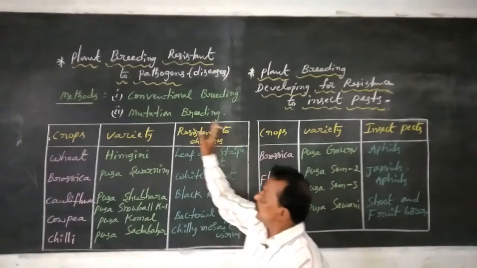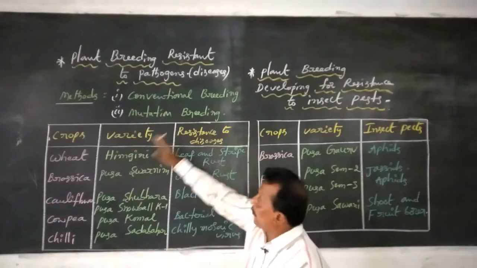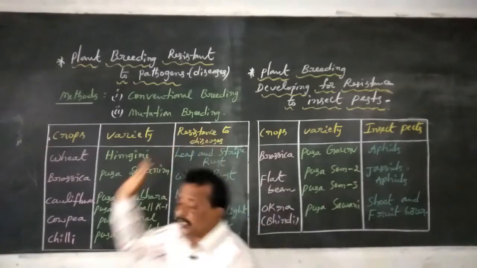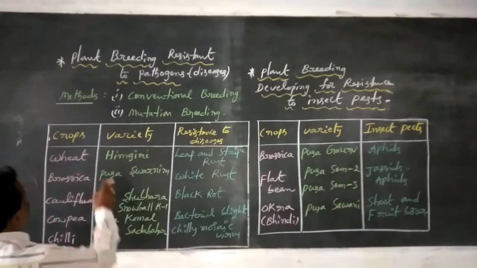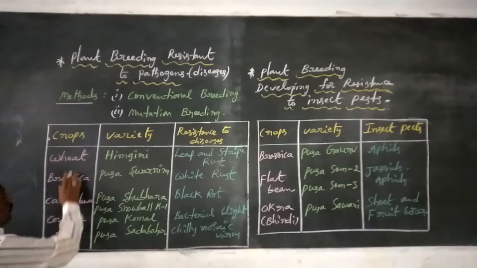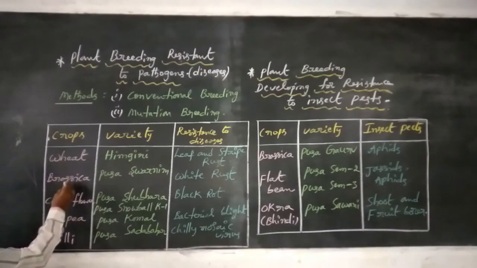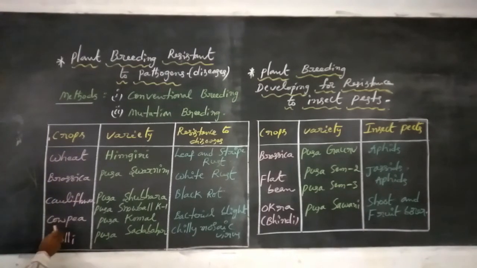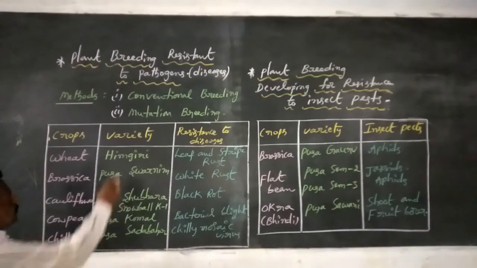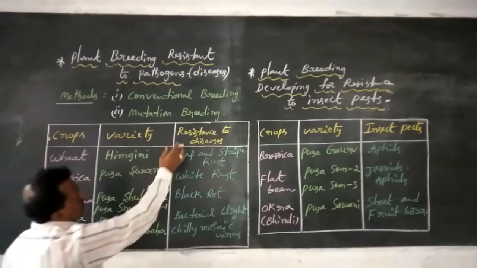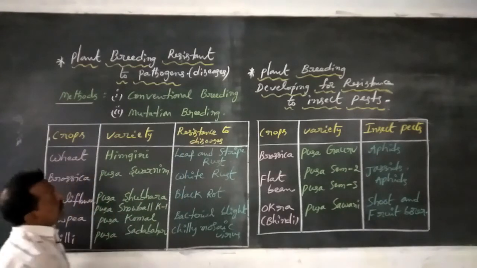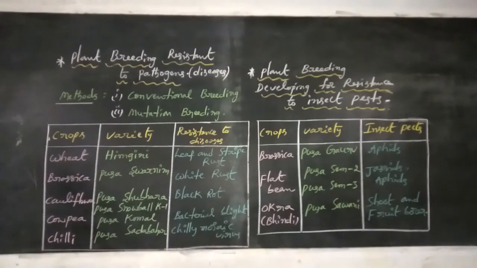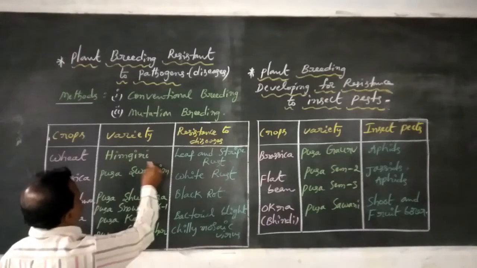Okay now, these are the conventional breeding crop plants, such as wheat, brassica, cauliflower, cowpea and chili. These are the varieties and their resistance to disease. Let us discuss them one by one.